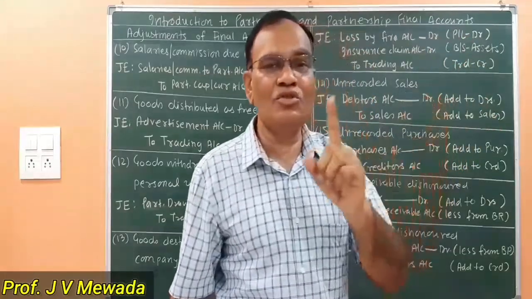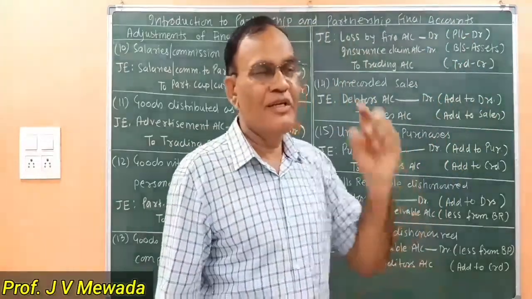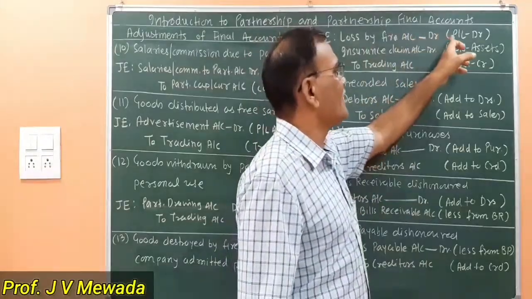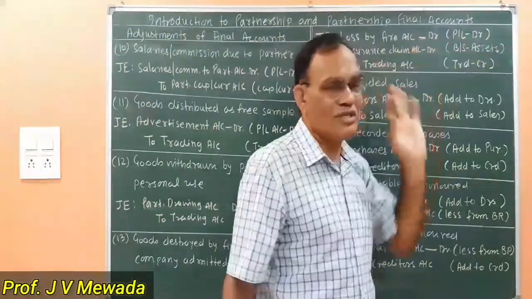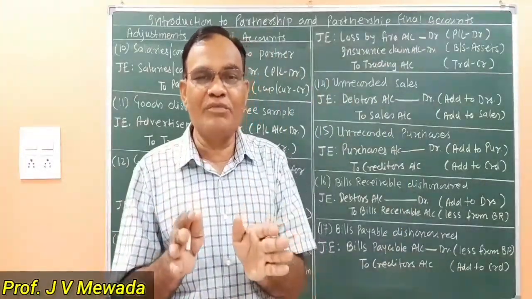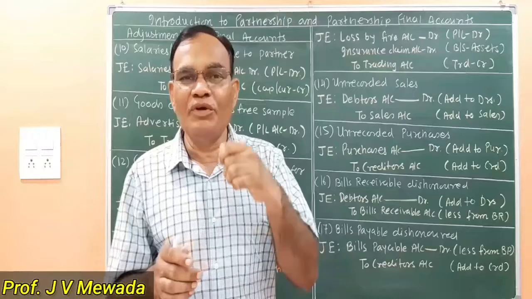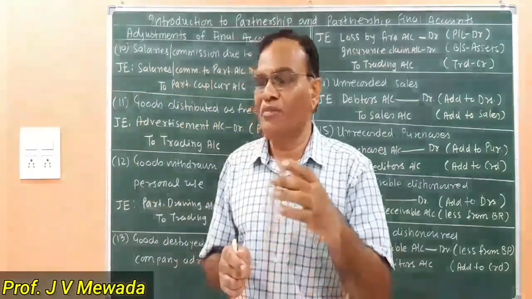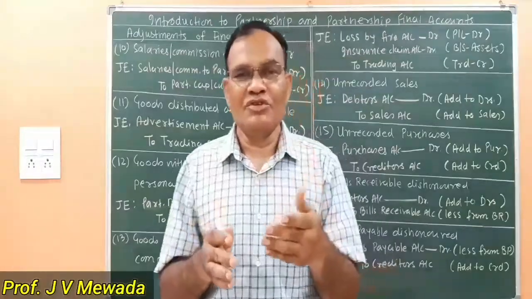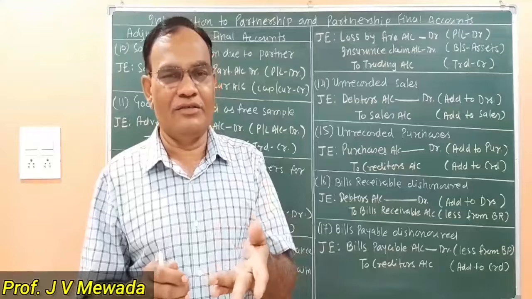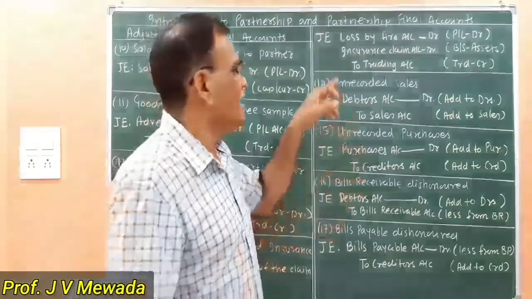Whatever amount is not received from the insurance company, that part is known as loss by fire, which is recorded on the debit side of profit and loss account. Whatever claim is admitted, because the insurance company may not admit the full amount as a claim. So the insurance company may admit part of the amount as a claim. So whatever amount is admitted by the insurance company, that is debited.